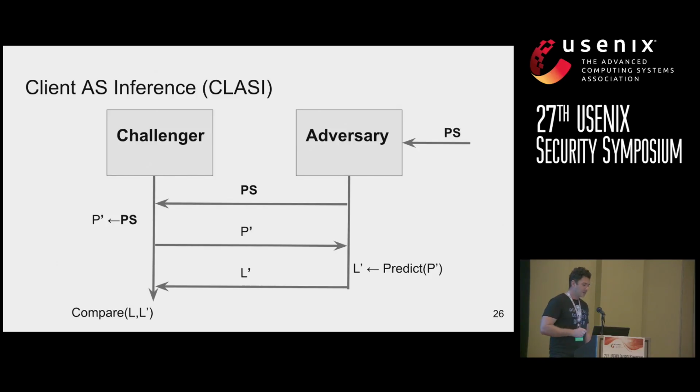So this anonymity metric we propose is called CLASI. It stands for Client AS Inference. And CLASI is a challenge response game similar to the ANOVA framework. The adversary is given a path simulator that consists of any number of clients connecting to any number of destinations. And the adversary gives the path simulator to the challenger, and the challenger uses it to generate one path, P prime in this diagram. And they remove the client from this path, and then they send the path back over to the adversary, and the adversary uses its path simulator along with a classification method to predict the location of the user.